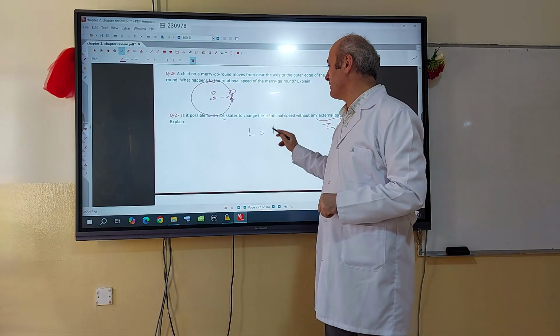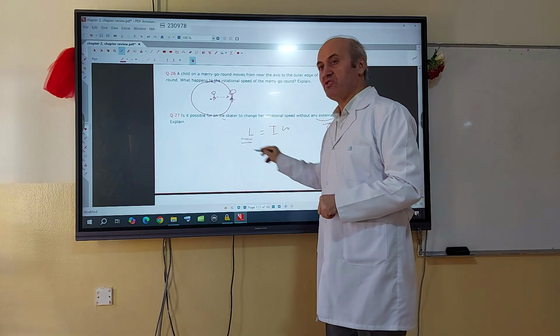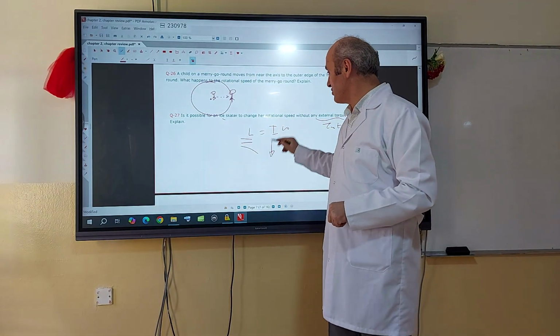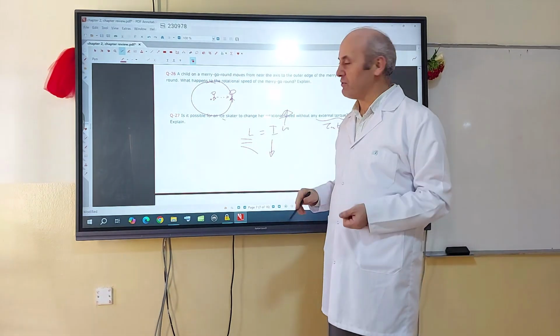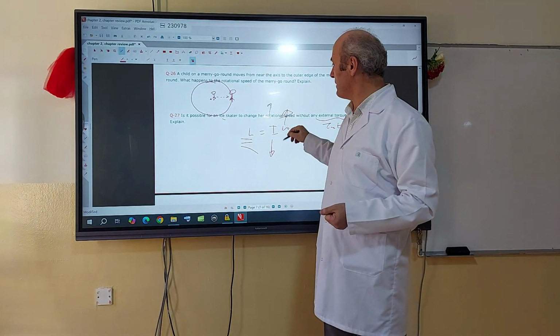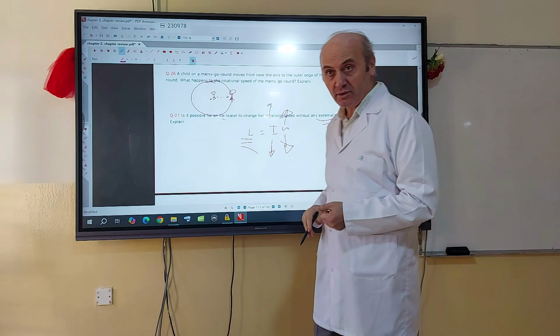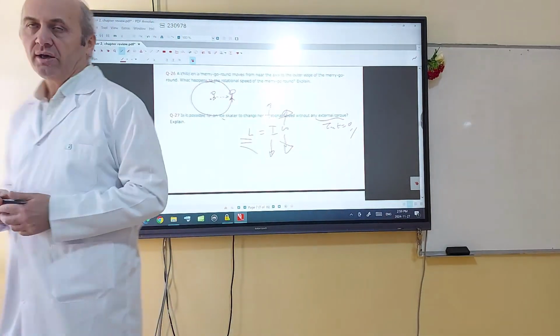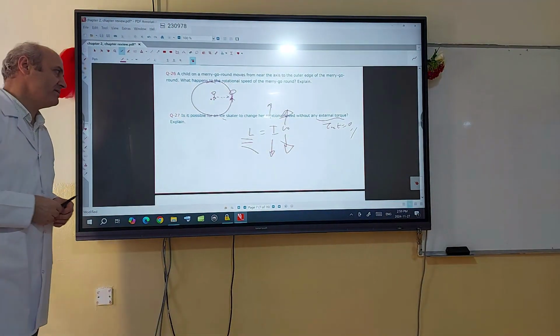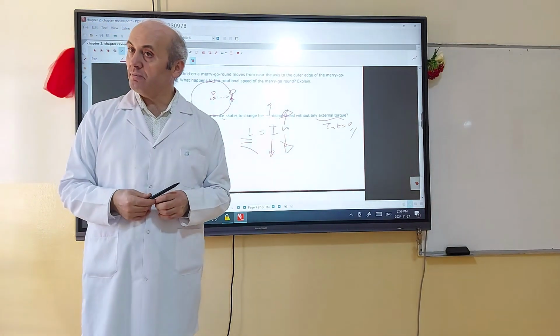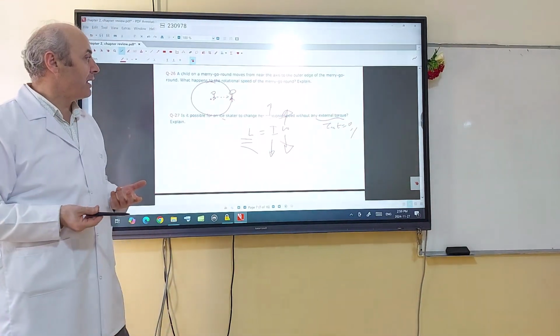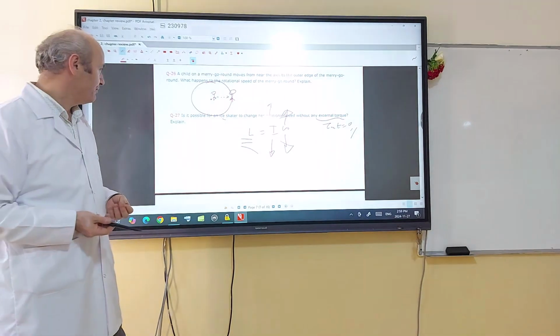According to conservation of angular momentum, this is unchanged. If I decreases, omega should increase, or vice versa. If I increases, omega will decrease. Yes, the ice skater can make her angular speed greater or smaller without any external torque.